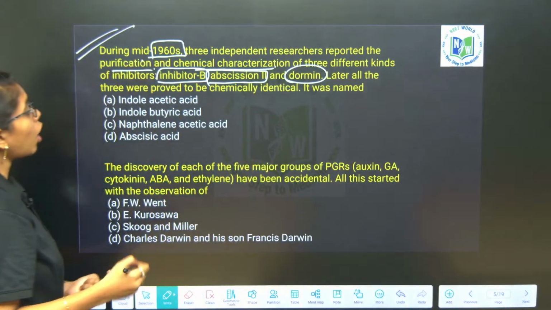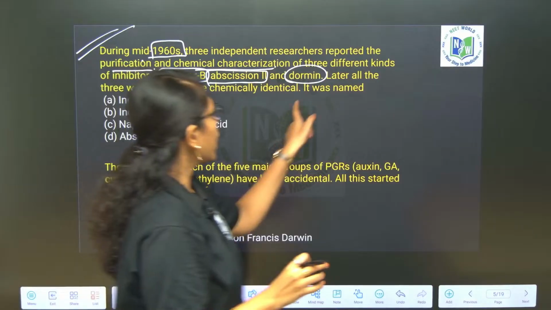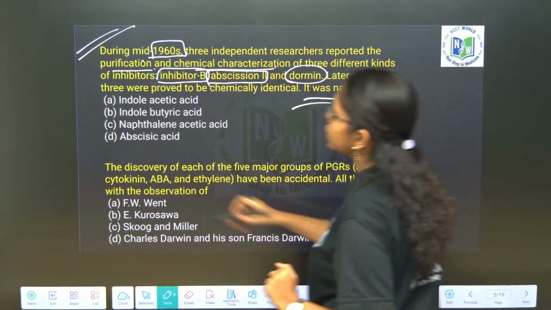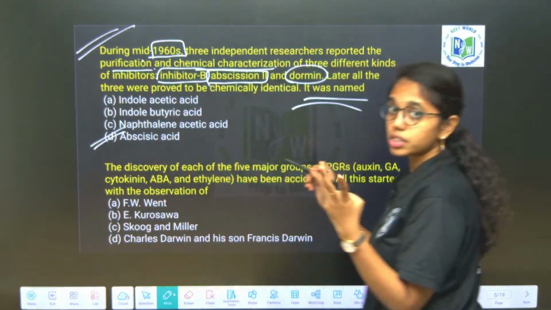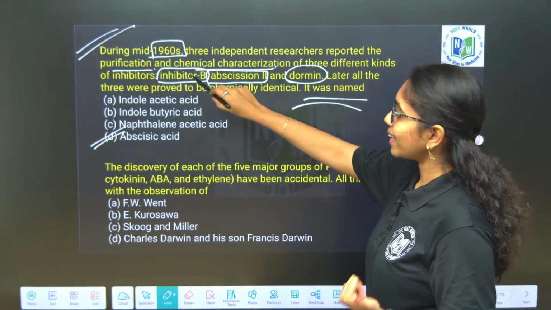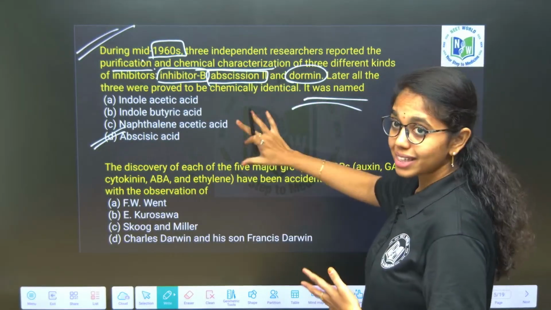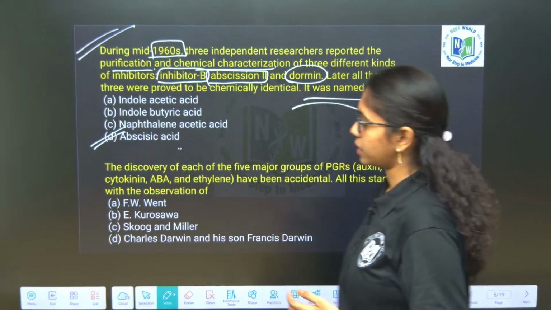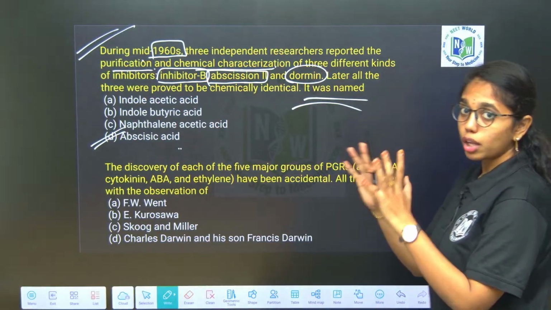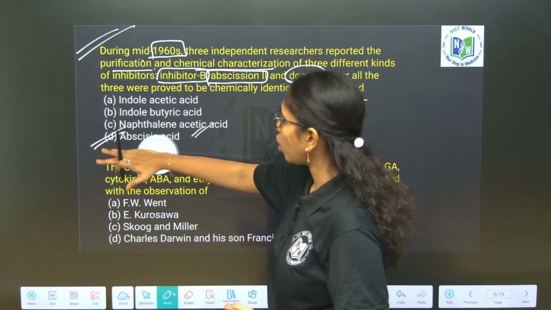Later all three were proved to be chemically identical or similar. It was named as what? Abscisic acid. Abscisic acid was discovered by three different scientists, and they named it differently, like inhibitor B, abscissin 2 and dormin. Later it is named abscisic acid. As all those three are chemically identical, it is identified as the phytohormone abscisic acid.